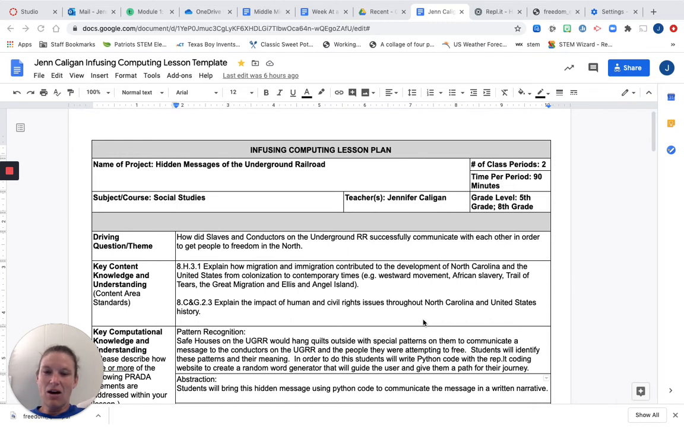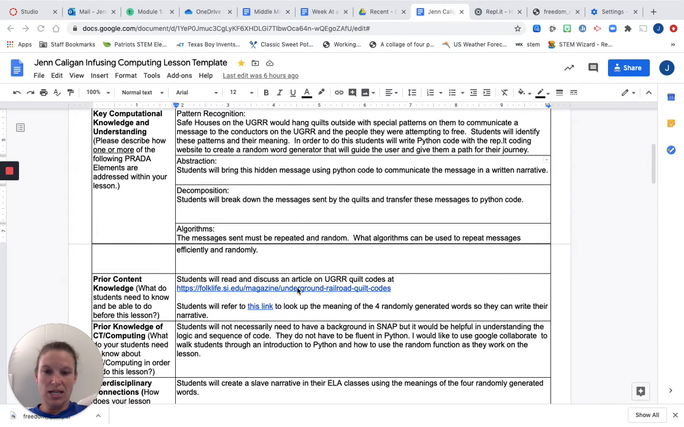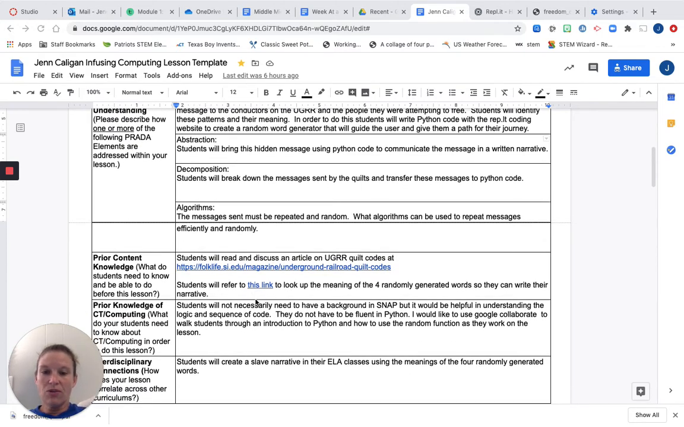And this is just about how slaves and conductors on the Underground Railroad were able to interpret signals along their journey in terms of signs of whether they should stay, they should go, that kind of thing. And there is some controversy around the quilt aspect and if there were really hidden messages in quilts. However, that is what I'm using for this lesson plan. So one of the things that we did was they will read and discuss this article on quilt codes. Just to give them a little bit of background. And then they're going to refer to this link in the end.